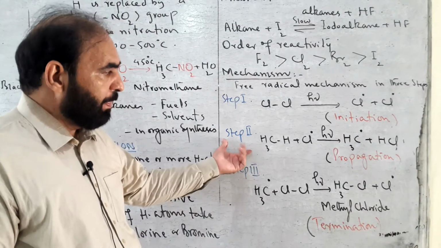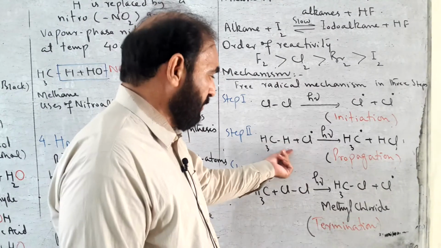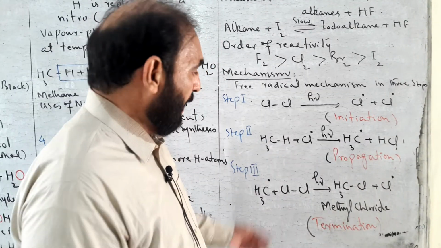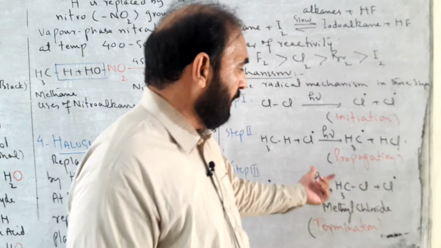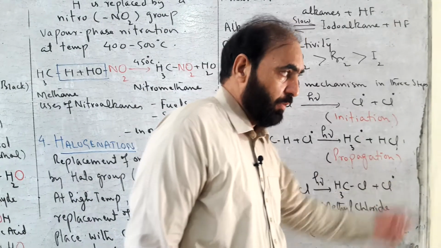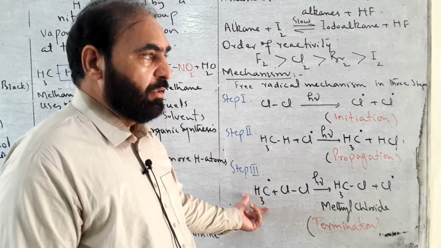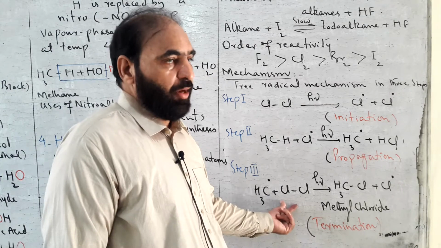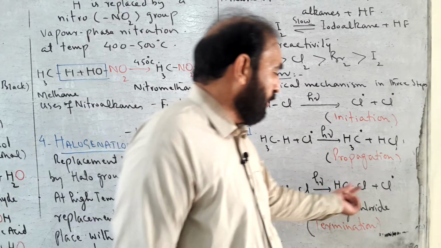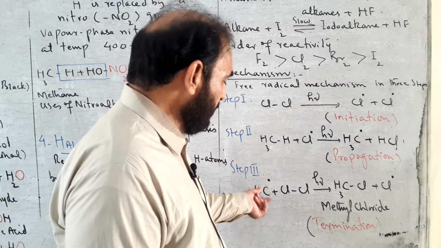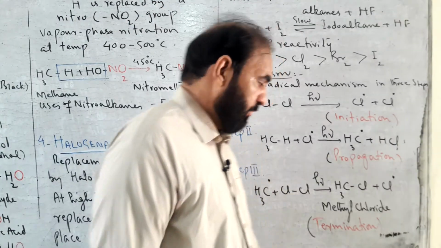So this step in which chlorine free radical takes hydrogen from methane molecule and methane is changed into methyl free radical is called propagation. In third step, methyl free radical takes a chlorine atom from a chlorine molecule and is changed to methyl chloride. The fourth valency of carbon is satisfied with the chlorine atom.